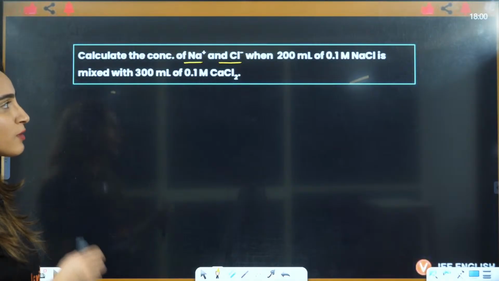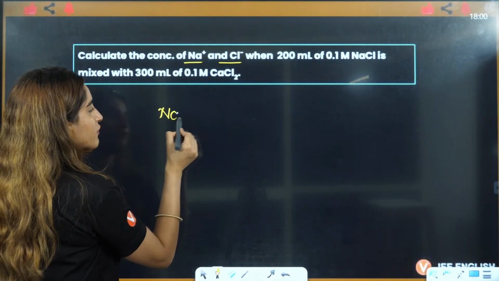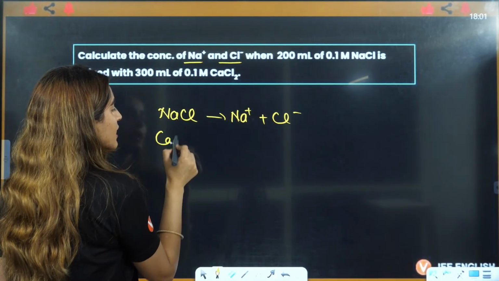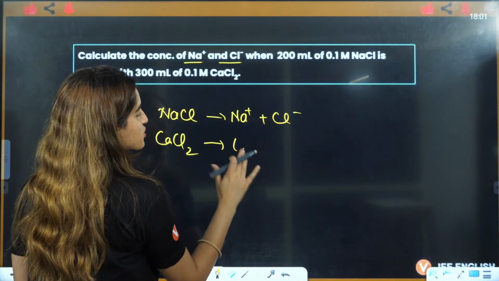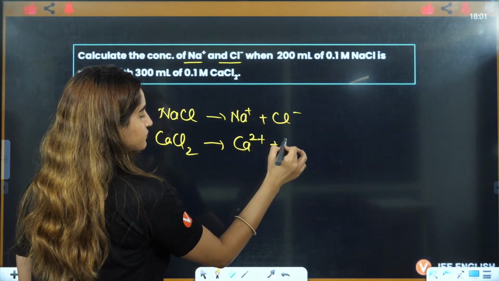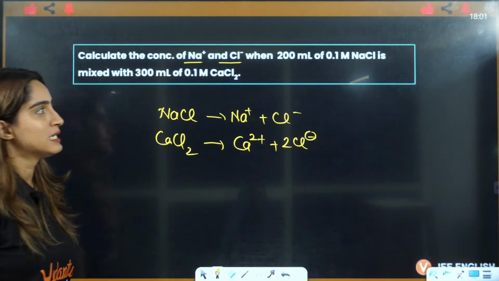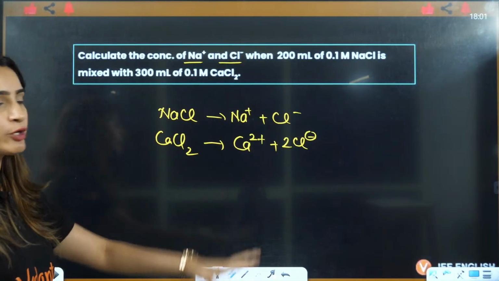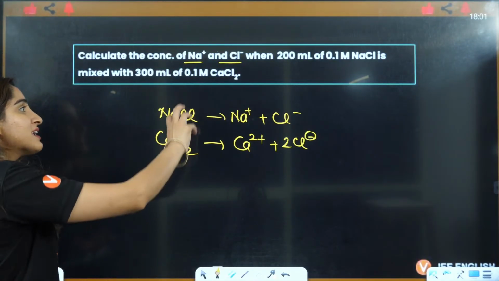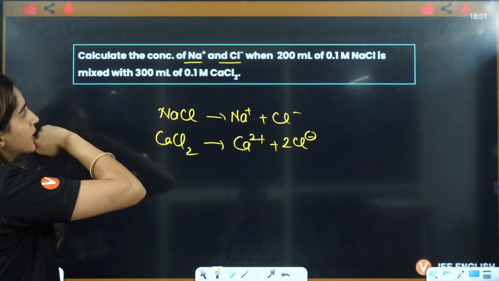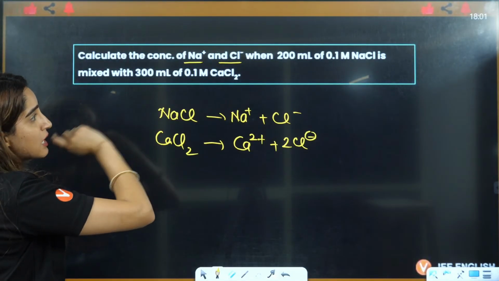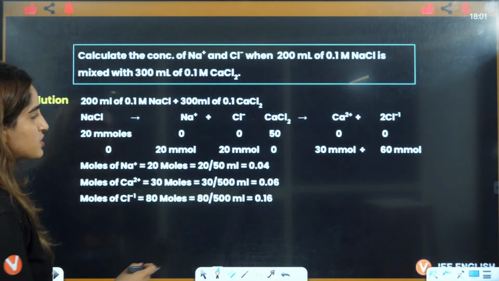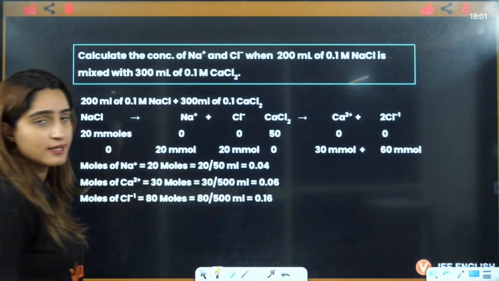Okay. So that means in the solution we know that NaCl will dissociate, CaCl2 will also dissociate, this will be Ca2 positive, this is 2Cl, right? One NaCl is giving you 1 Cl, one CaCl2 is giving you 2 Cl. Now, with these reactions also you have to take care, right? They are asking you the concentrations here. When you are mixing these two, let's see how we are going to solve it. This is a very, very interesting question, right? Because here you need to know 2-3 things, right?